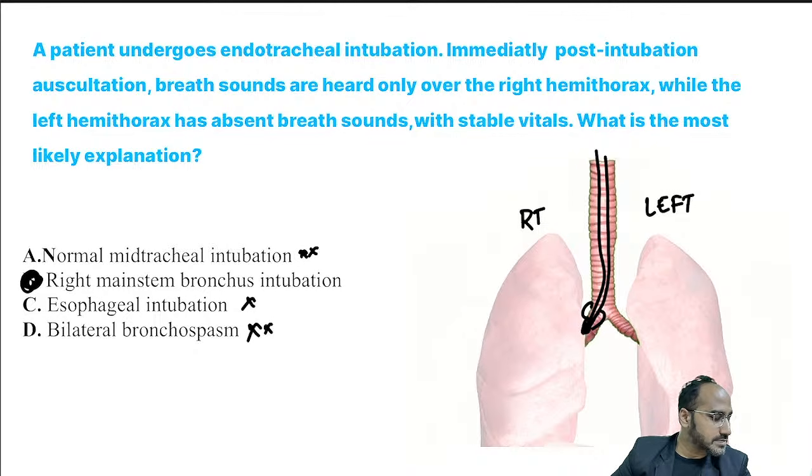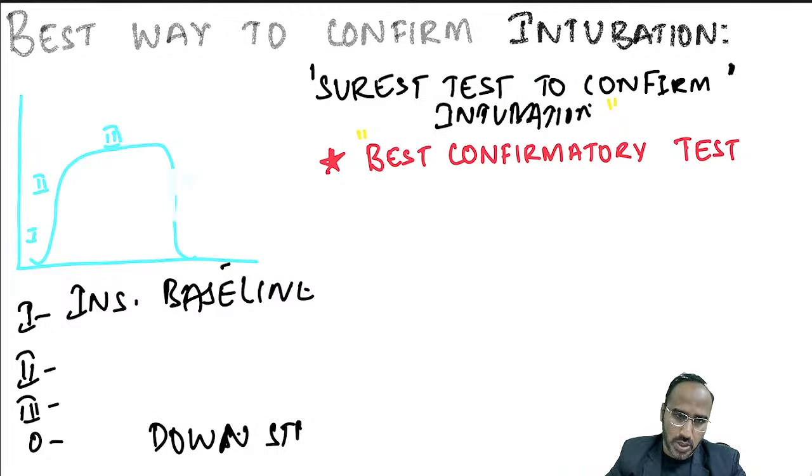Now, guys, remember, how will you come to know that you have intubated the patient properly, meaning you are in the trachea? What is the best test to confirm intubation? It is always capnography. The best way to confirm intubation is capnography. Very, very important, guys. In the capnography, there are 4 phases. What are the 4 phases in capnograph? Phase 1, 2, 3, and 0.